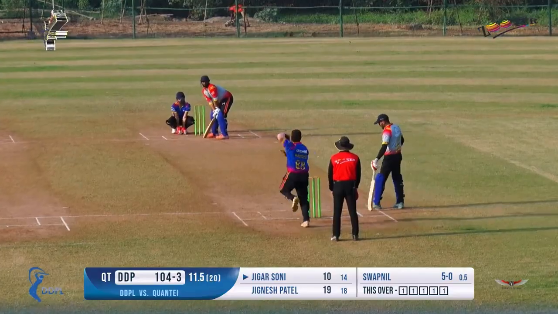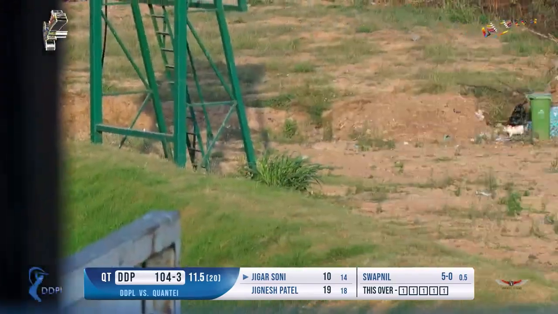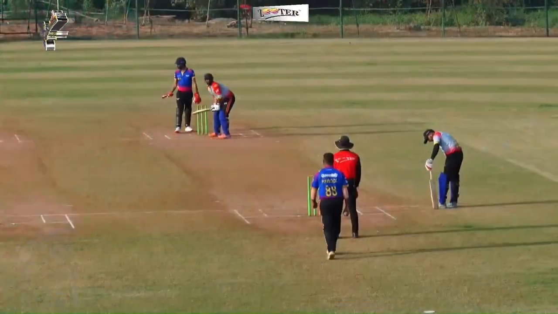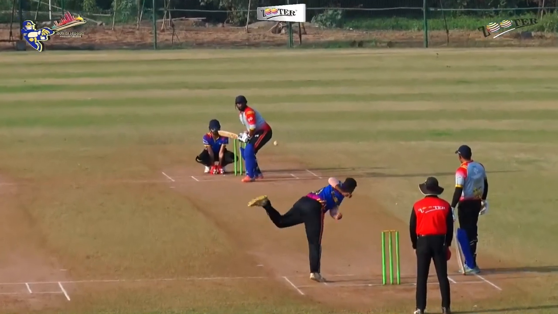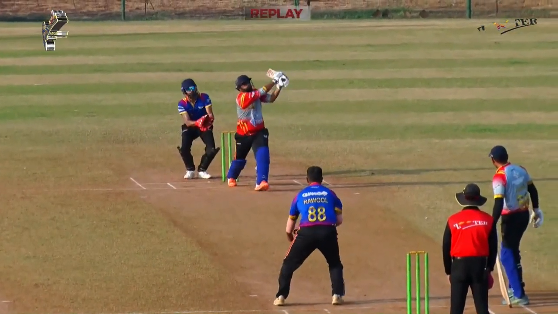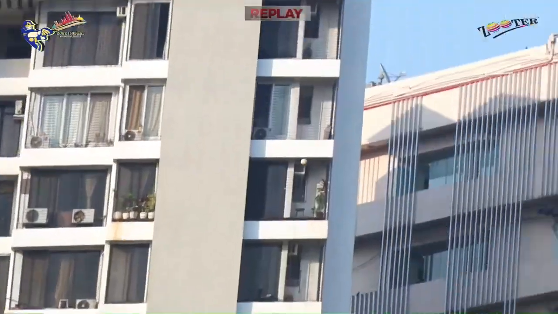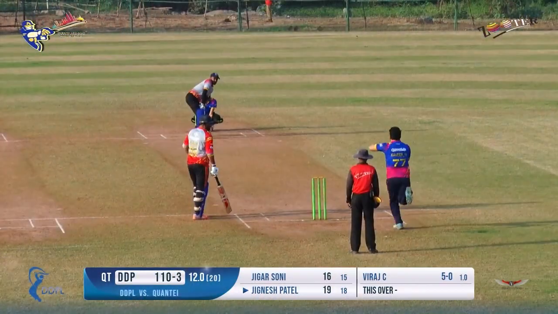Jigar on strike again. Oh, and that's a very big one. That's humongous. What a shot that is. Big 6. Wow. Just have a look at the replay. No chance for the fielders out there. All of them just spectators. What a big 6 this is. Short delivery, and Jigar has a very solid bottom hand. We all know that, but have a look at the distance that it covers on that shot. Absolutely.